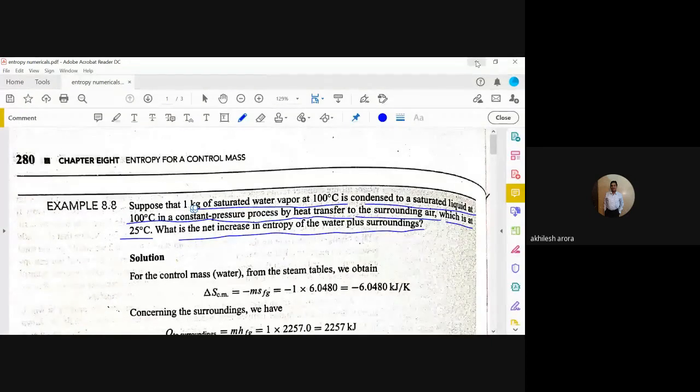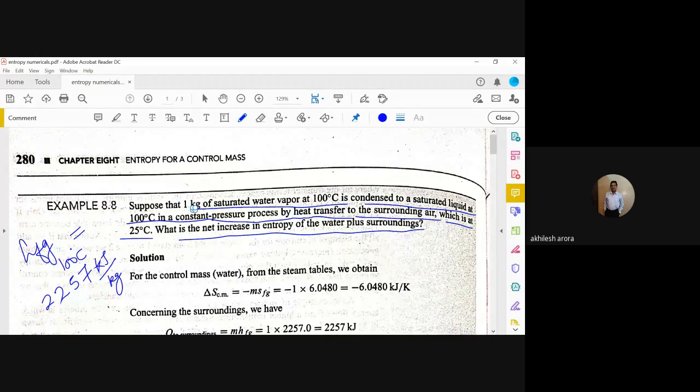See, I can give you a hint only. The h_fg of water at 100 degrees Celsius, the value is 2257 kilojoule per kg. Now you calculate.